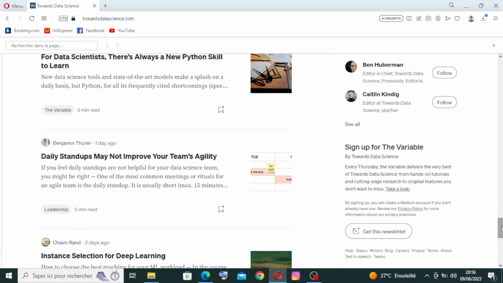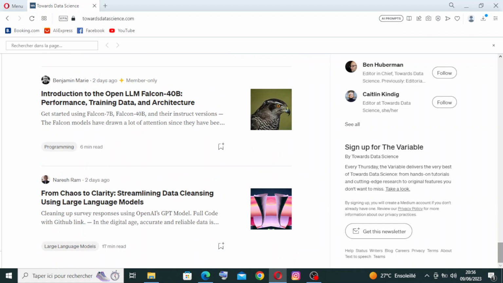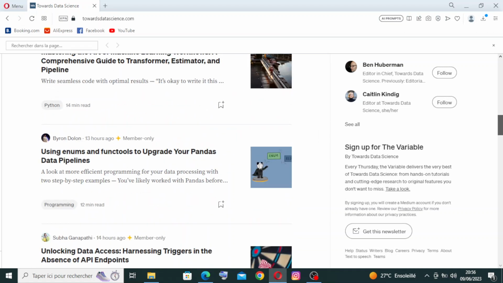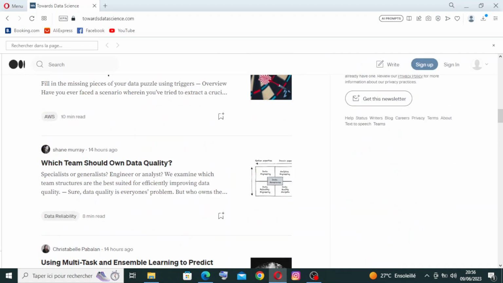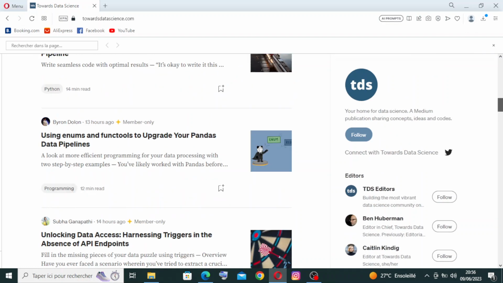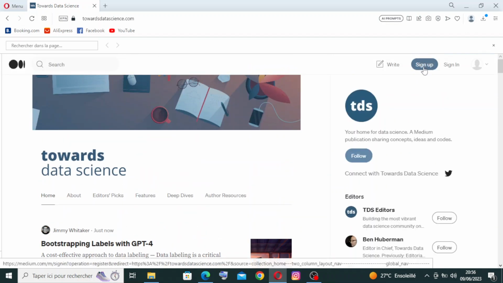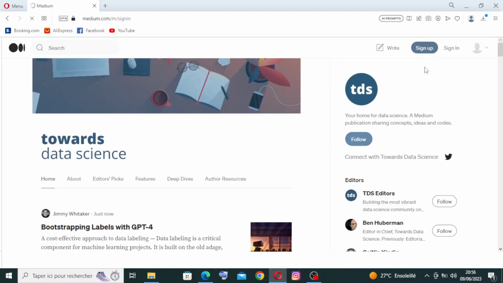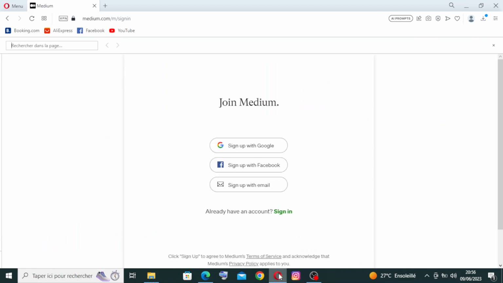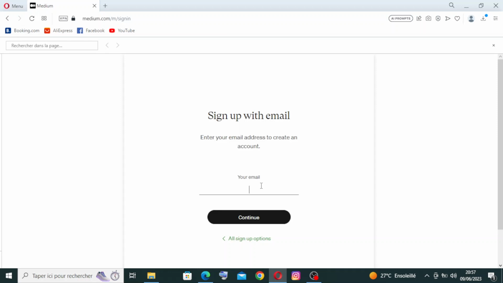So we'll come back to this page later to know more about the website, but first let me show you how to sign up for the first time on the website. We need to go over here and click on this one. To create the account, we have these three choices here. Do you want to sign up with Google or with Facebook or with email? I will choose this one here, but you can choose whatever you want. So we need to enter the email address here.